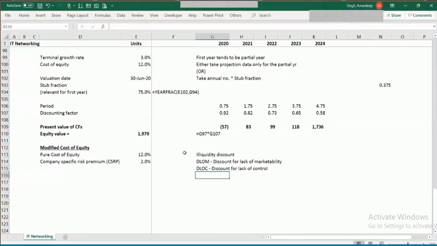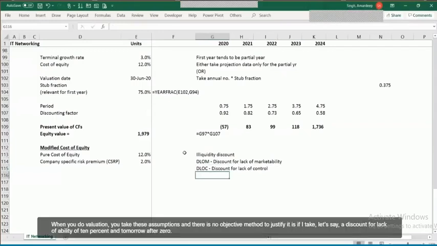Usually, what happens is when you do valuation, you take these assumptions, and there is no objective method to justify it. Because if I take, let's say, a discount for lack of marketability of 10%, and tomorrow, after a year or so, there is a query which comes from the regulatory authority. We do valuation for both internal purposes and also for aligning to legal requirements.